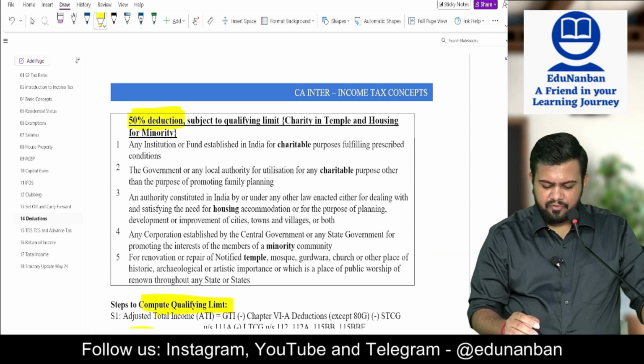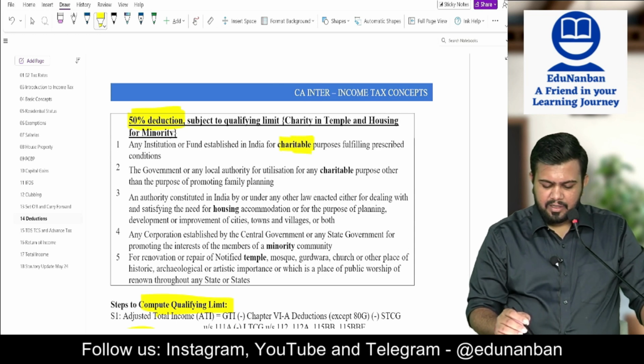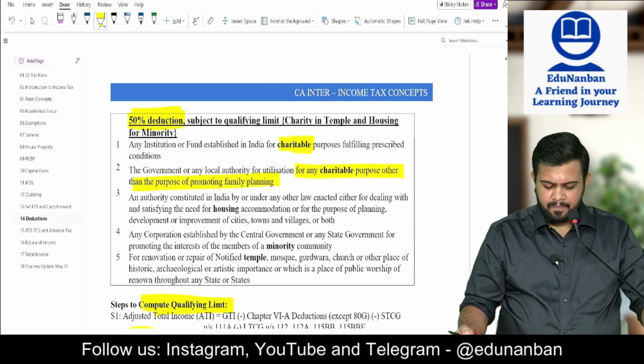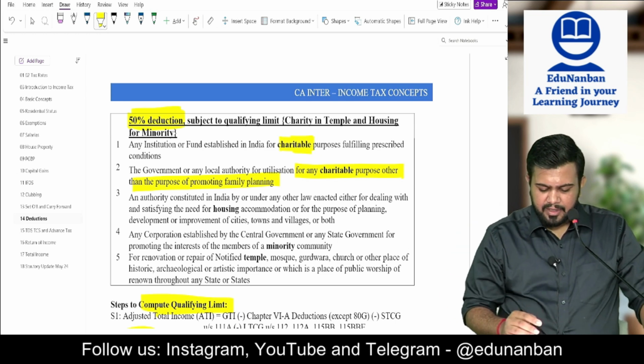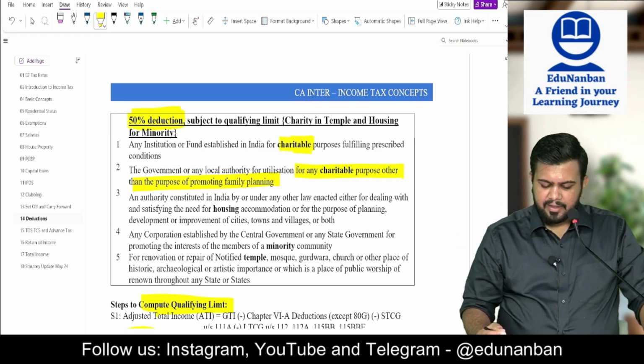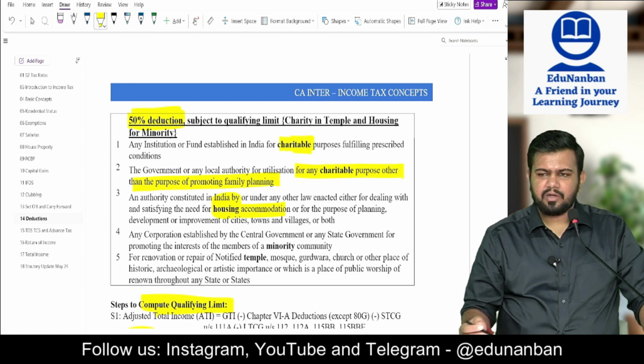Any institution or fund established for charitable purpose. Then government or any other local authority for utilization for any charitable purpose other than the purpose of promoting family planning. Because family planning is already covered in 100%. Authority constituted in India by or under any law enacted either for dealing and satisfying the need for housing accommodation or for purpose of planning, development or improvement of cities, towns, villages or both.